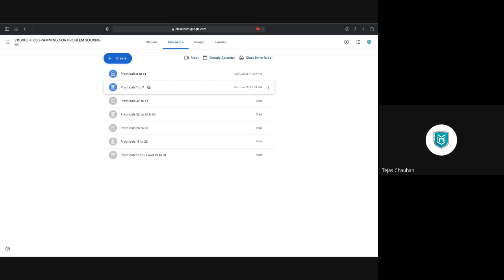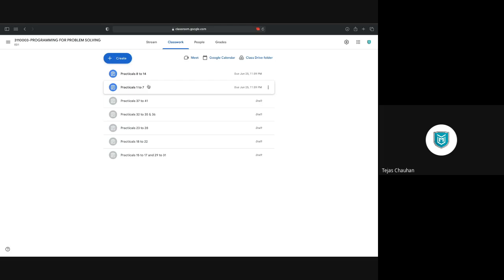I will also make sure that whenever I'm going to assign a new assignment here, you will have enough time to write it. कभी ऐसा नहीं होगा कि मैंने आज असाइनमेंट इश्यू किया और कल की डेडलाइन रख दी. I'm never going to do that thing. I'll make sure that you will have enough time to write all the practicals in a page, and then you upload those things in Google Classroom.